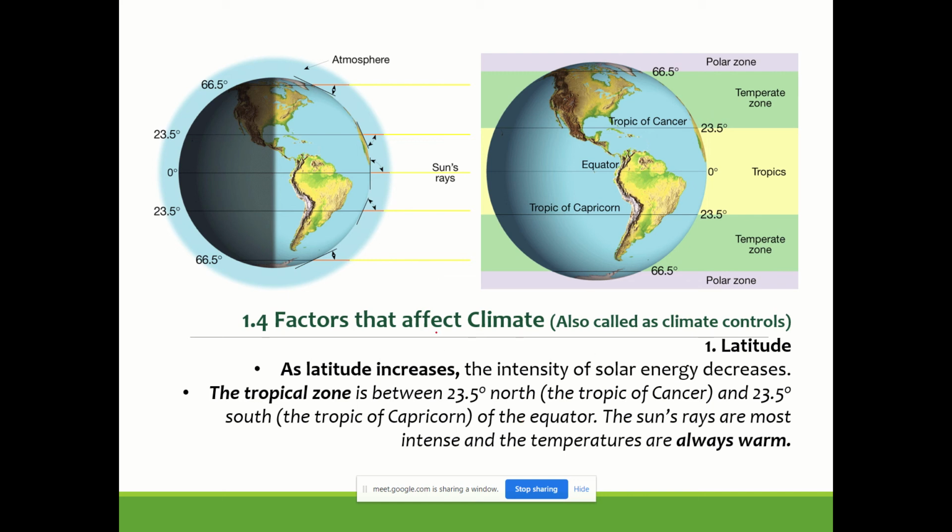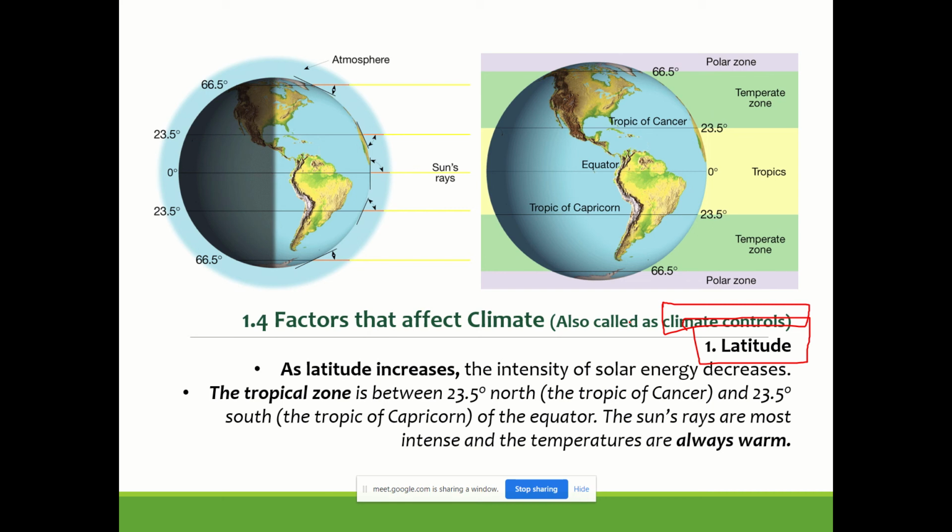The first parameter that will influence climate is latitude. We all know this. The factors that influence climate are sometimes also called climate controls. So when you come across this word in the literature, I hope you will be able to recollect this: climate controls are the factors that influence the climate. Of such factors, latitude is the first.